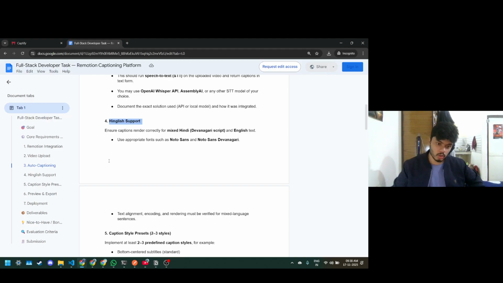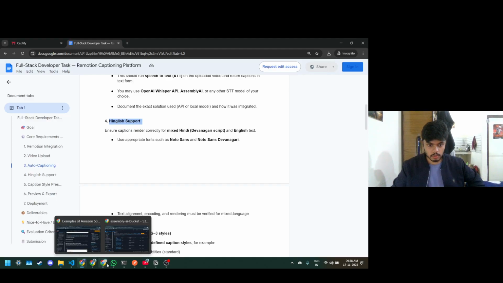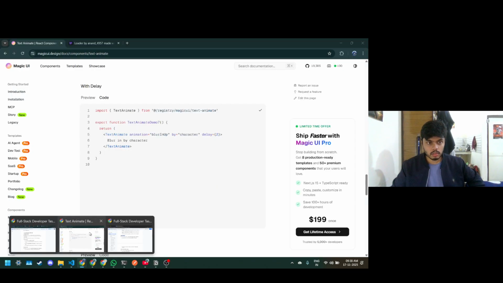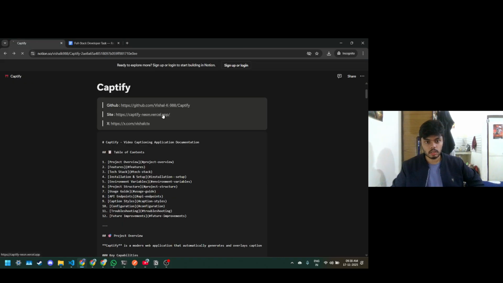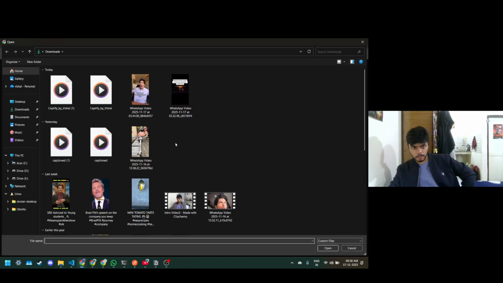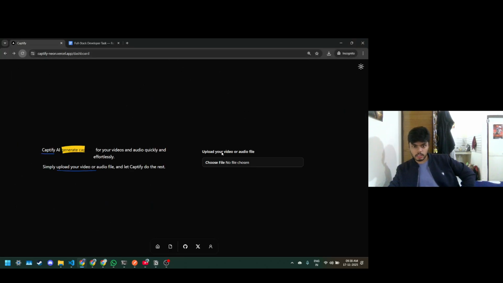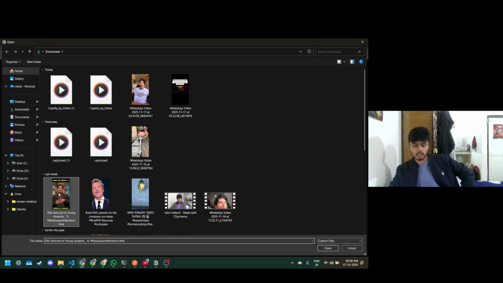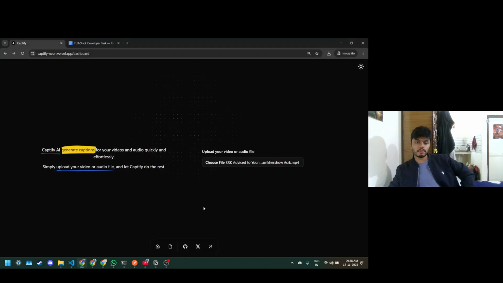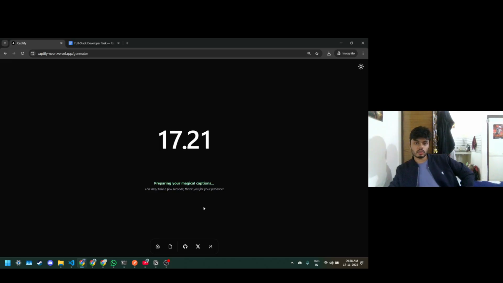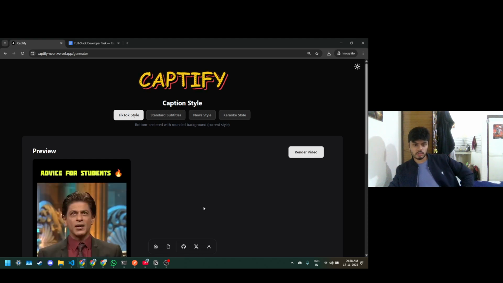English support. Good. I will show you one more time. Where's the thing? Working. Okay. Back. Choose file. Refresh. Choose file. English. Now you guys might be wondering that the caption would only be generated in English, but that's not the case. It also generates in Hindi, because that's the task of Assembly AI.